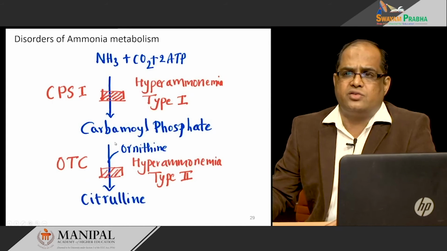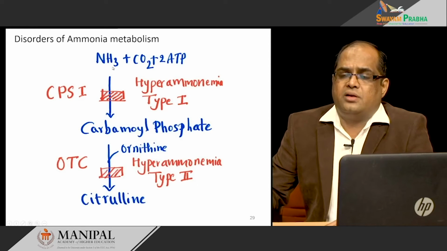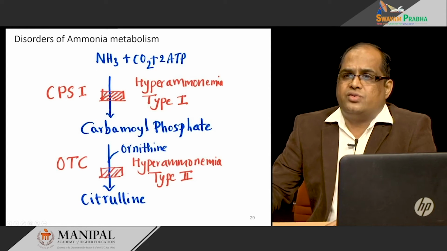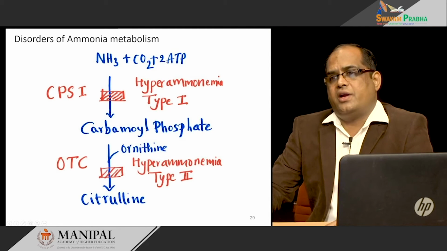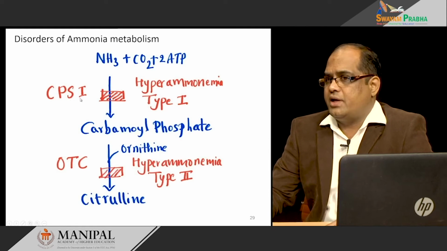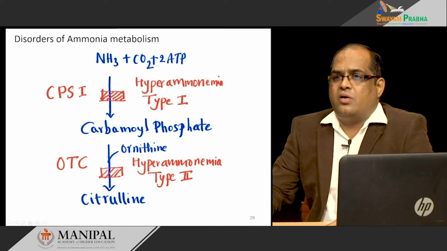So, what are the disorders? The first disorder that can happen, if you have seen the normal metabolism of ammonia, is a block in the first reaction. In this reaction, ammonia is converted into carbamyl phosphate by combining with carbon dioxide and ATP by the enzyme carbamyl phosphate synthetase 1. If you just put a block in this reaction, what happens?